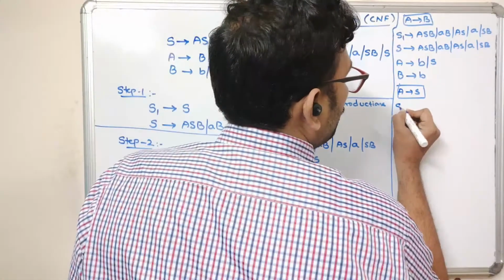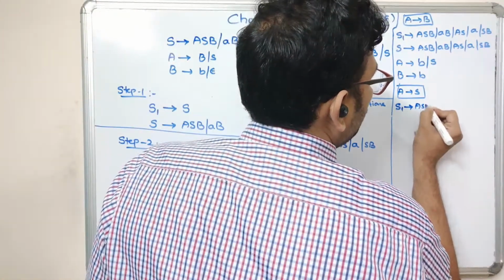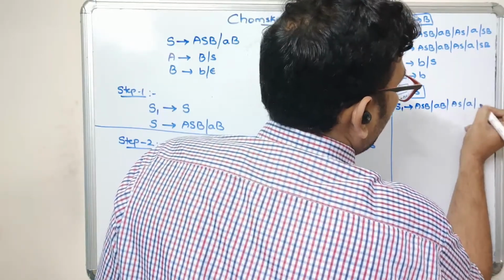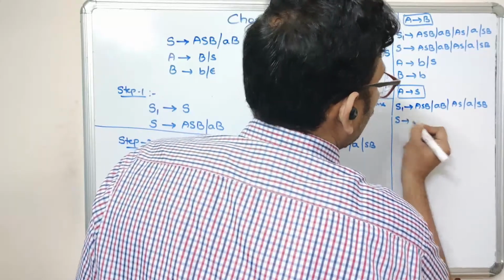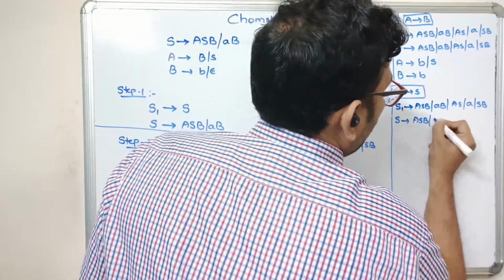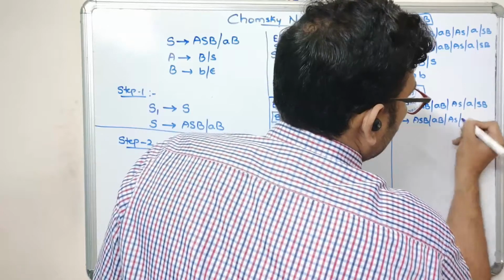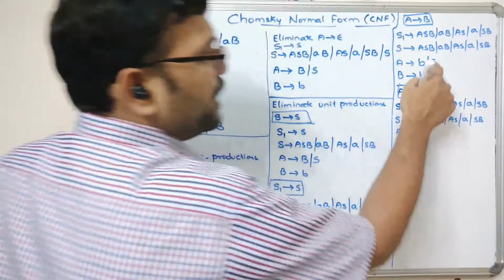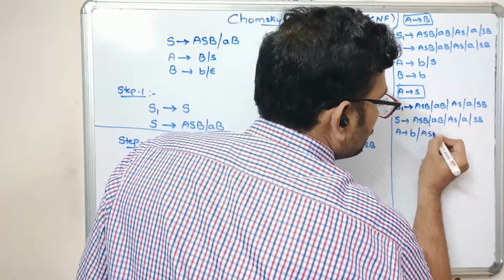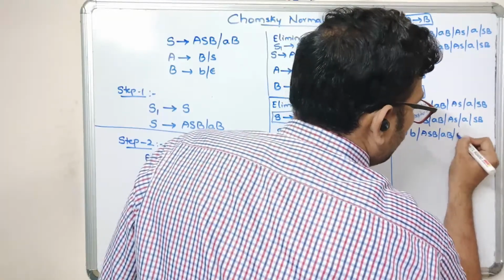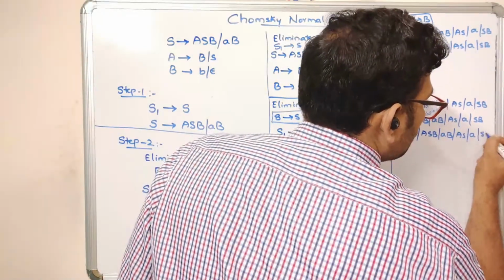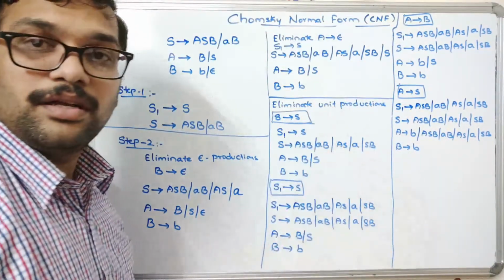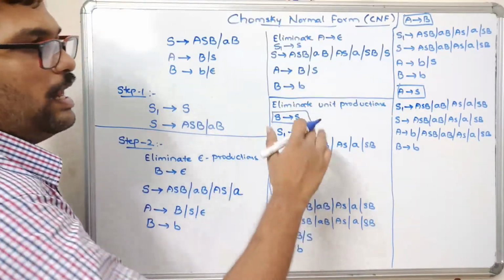So S1 tends to ASB, AB, AS, ASB, and S tends to ASB, AB, AS, ASB, and A tends to B, and substitute the S here: B, ASB, AB, AS, ASB, and B tends to B. Now you can observe there are no unit productions in this one.